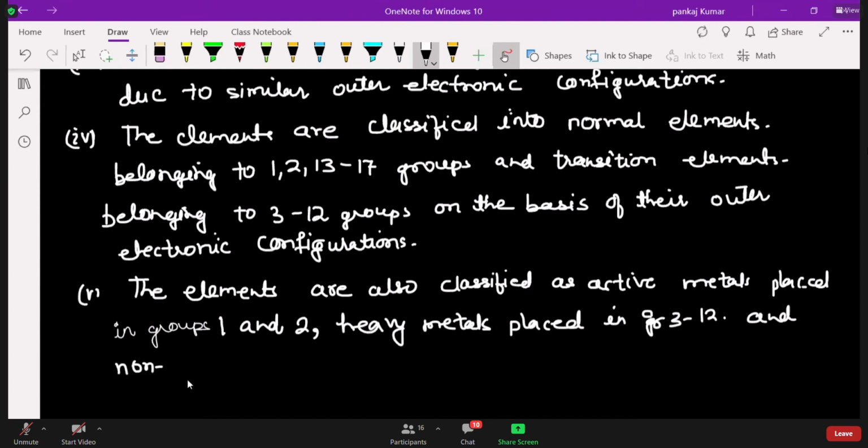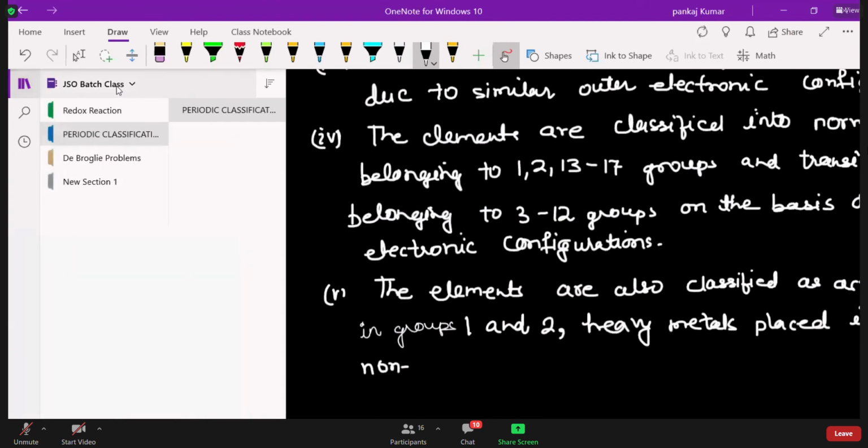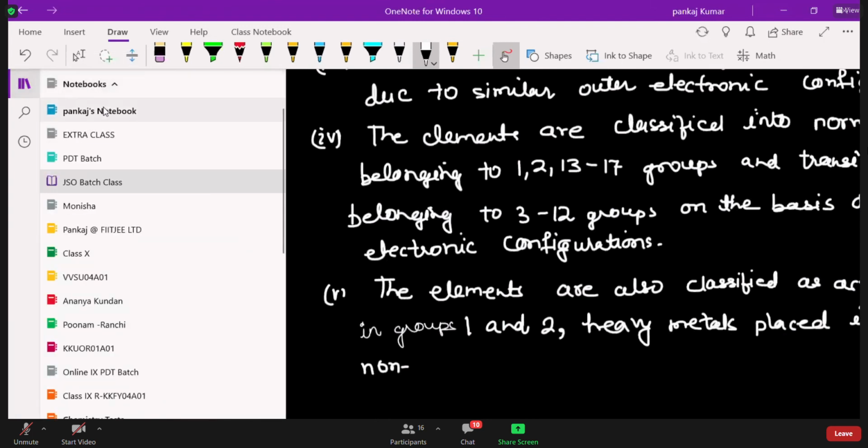Which is Fiji Limited? Fiji LTD. This is my ID in the notebook. So heavy metals are only transition metals, sir. No, sir, this is my ID. What is that, Pankaj at Fiji LTD, sir? Which Pankaj? Oh, this is, I'm the employee now. That's why they gave Pankaj. For everyone they have given an ID.